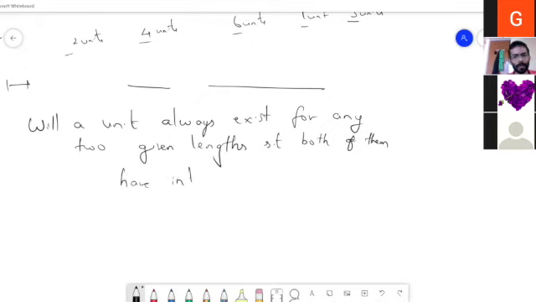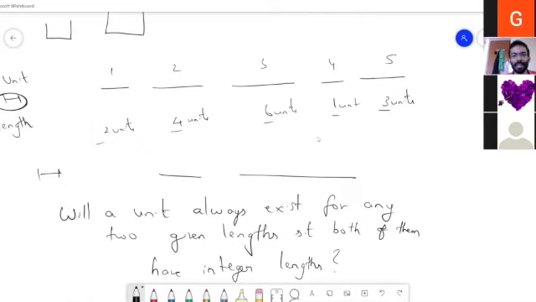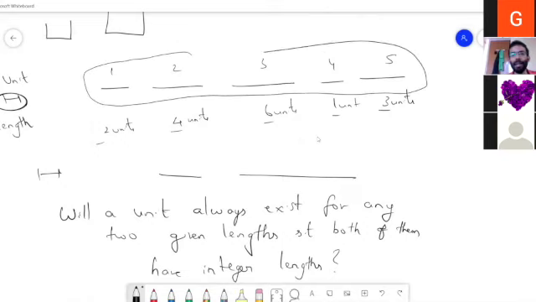One unit is common. Sir? One unit, because one is the HCF for any numbers. Okay, sir. But then how will you determine that one unit? Suppose I have some random lengths like this. How will I determine that one unit length?